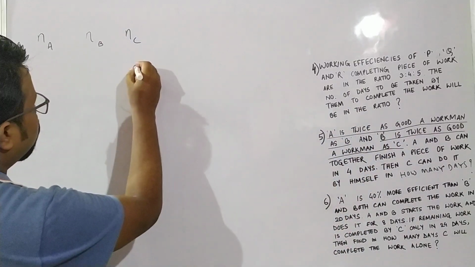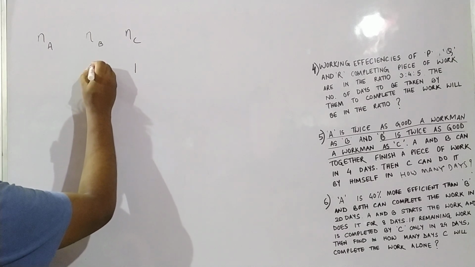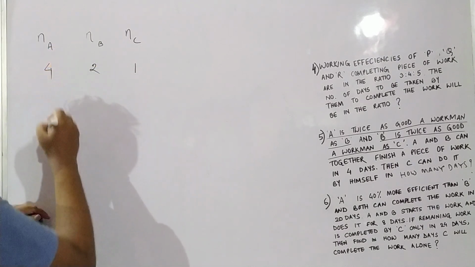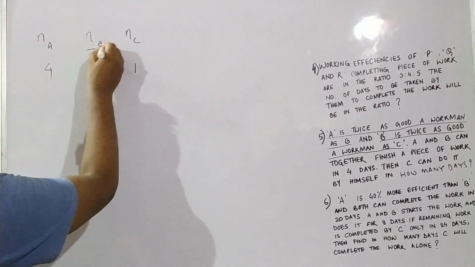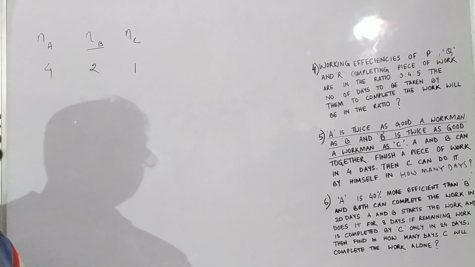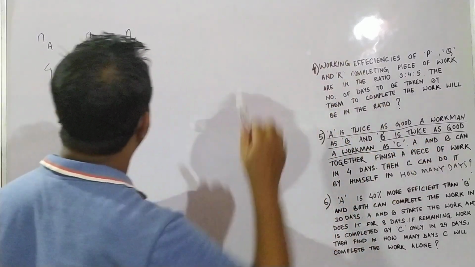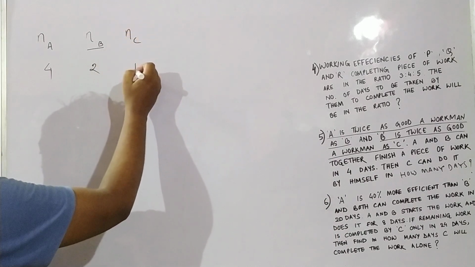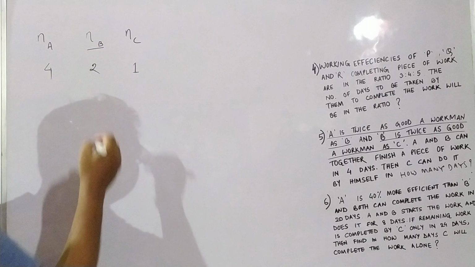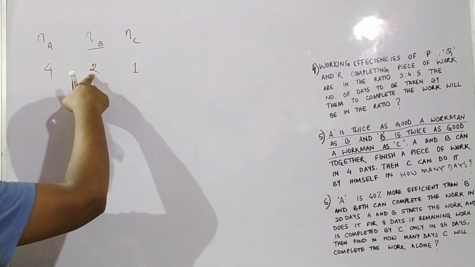If C is 1, efficiency of B is 2, and efficiency of A is 4, because efficiency of B is twice as good as C. If efficiency of C is 1, then efficiency of B will become twice of C, so it will be 2.